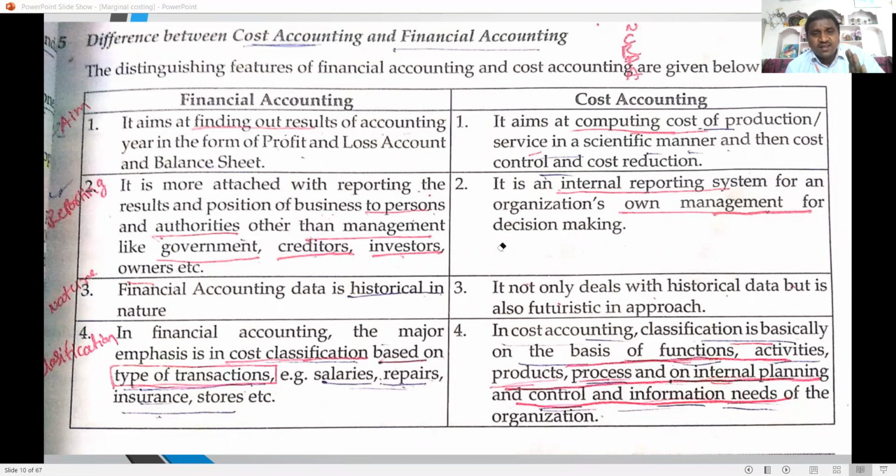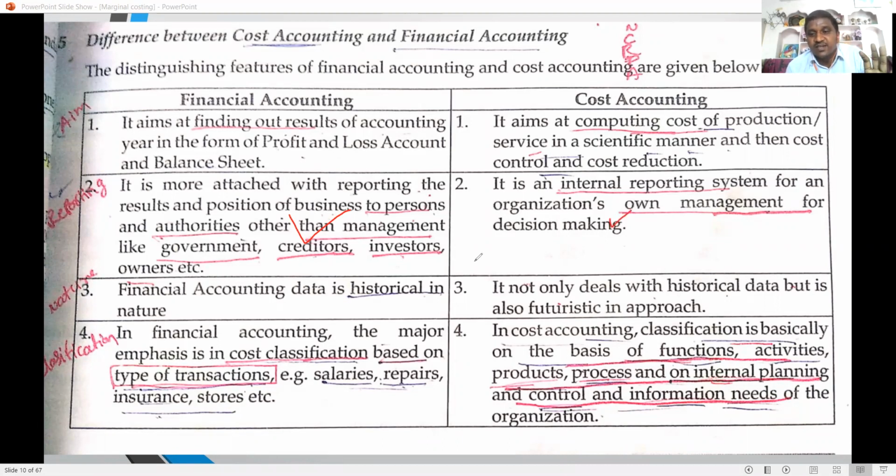Next, financial accounting gives reports to the insiders as well as the outsiders. Insiders like management and shareholders, outsiders like banks, investors, creditors. But cost accounting is purely an internal reporting system. It gives a report to the management for decision making only.